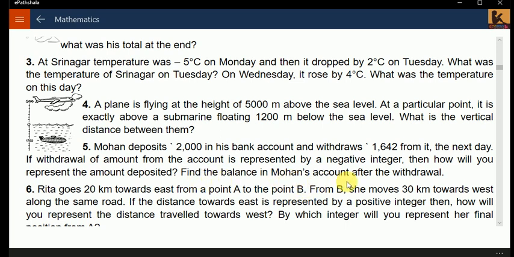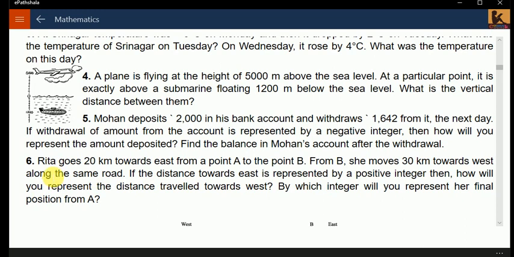Find the balance of Mohan's account after the withdrawal. Simply subtract. If you have 2,000 rupees, you have given 1,642. How much is left? In the same way, you have to find this. You just need to subtract 1,642 from this.